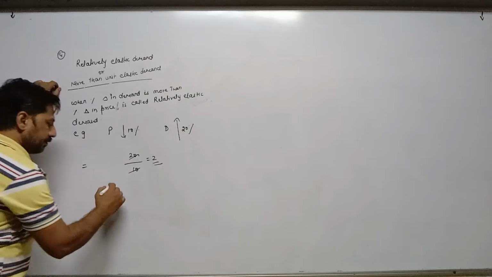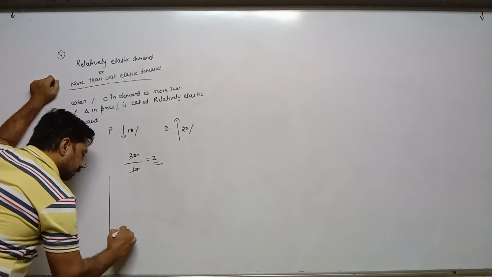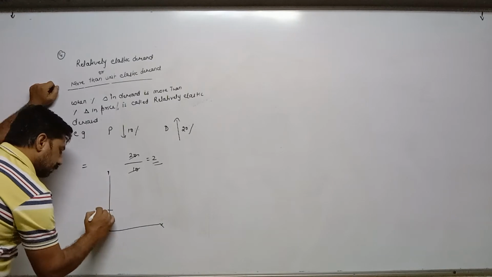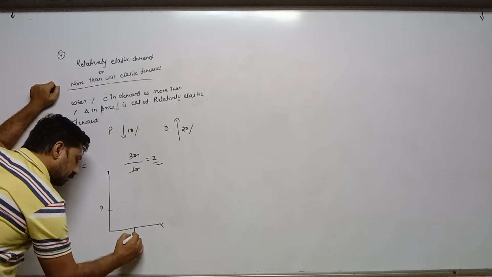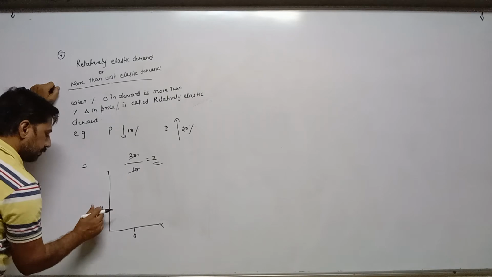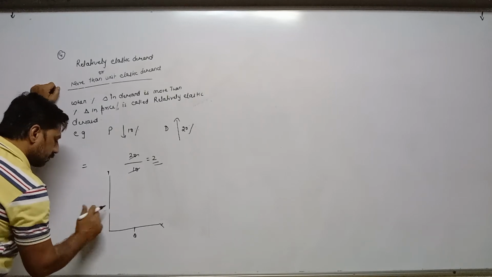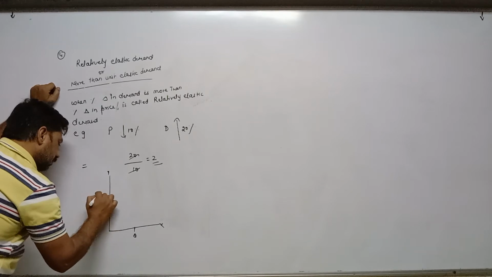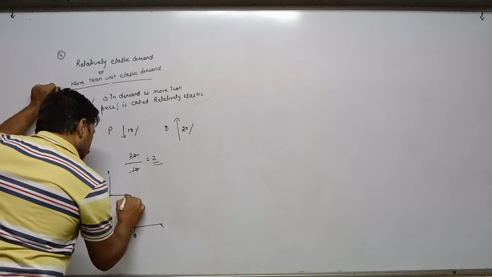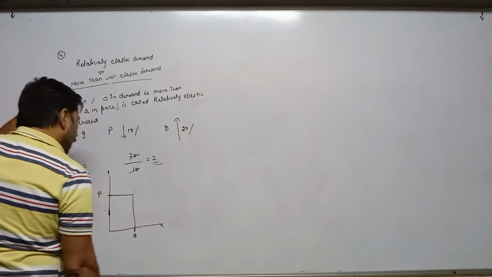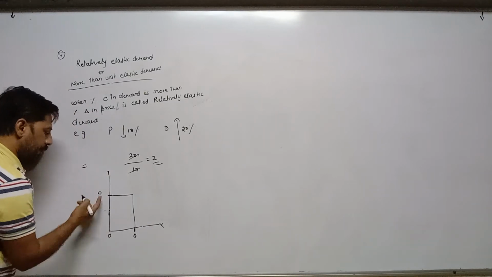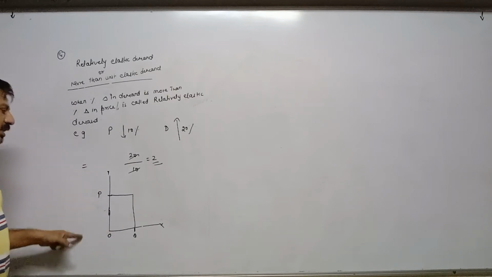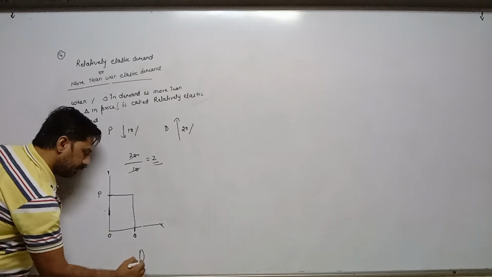Now the diagram. Right now price is OP. We all know that X represents demand and Y represents price.